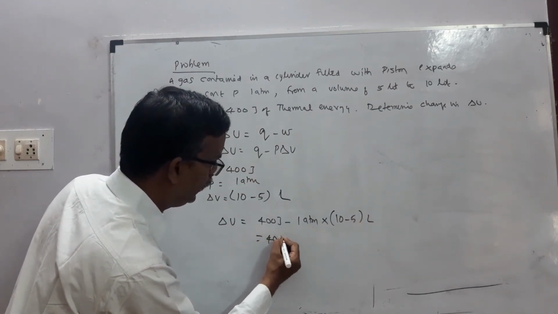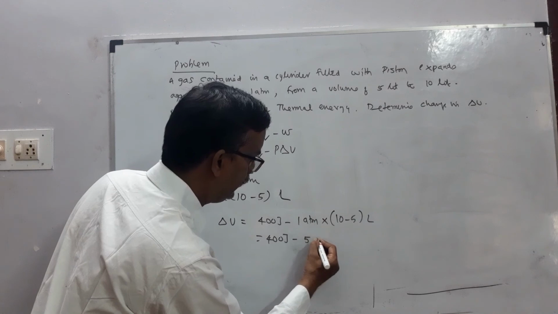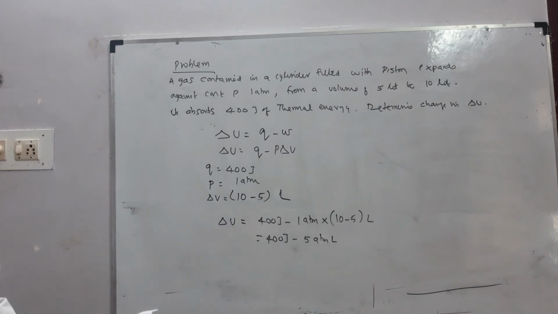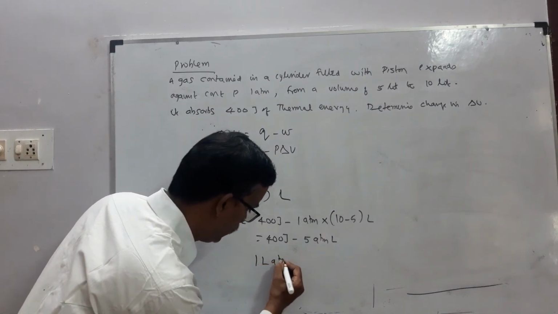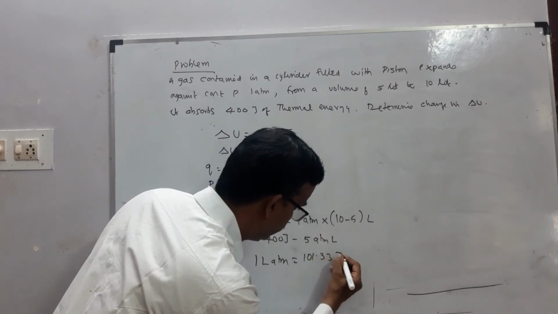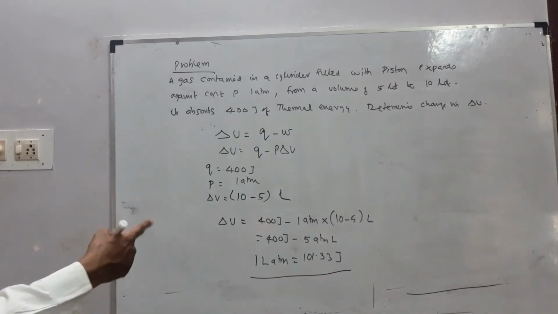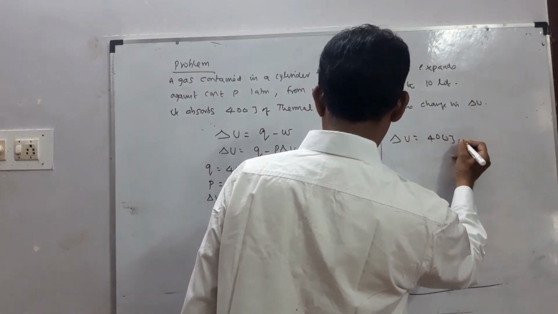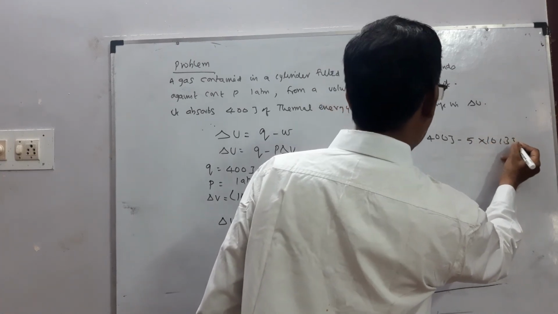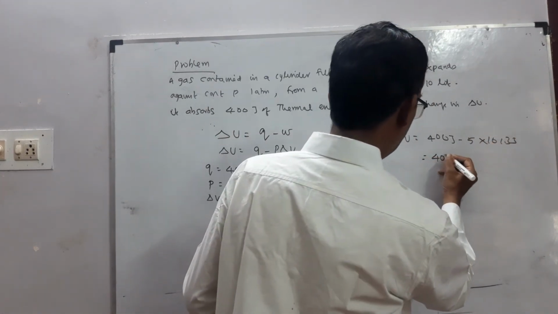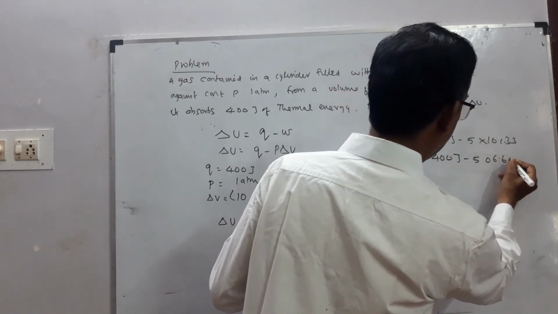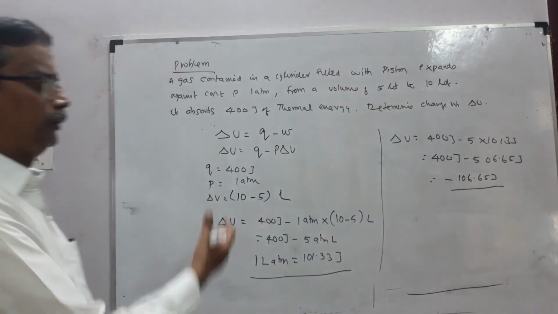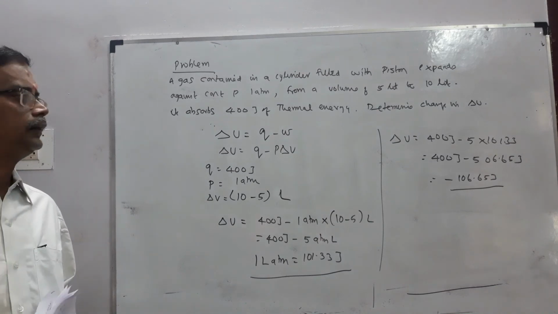That equals 400 joule minus 5 atmosphere liter. Now notice carefully, 1 liter atmosphere equals 101.33 joule. Multiply: delta U equals 400 joule minus 5 into 101.33, which is 400 joule minus 506.65 joule, nothing but minus 106.65 joule. So questions like this can be asked. Okay, clear? Thank you.